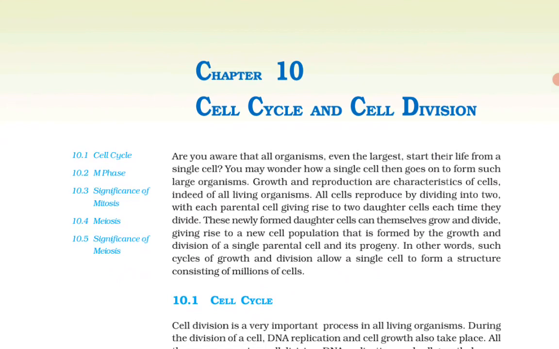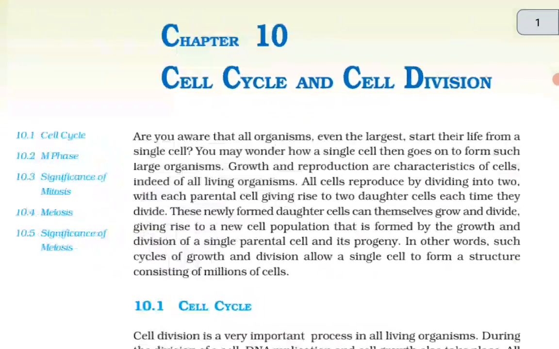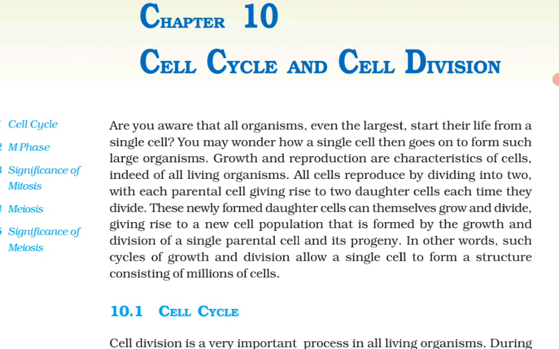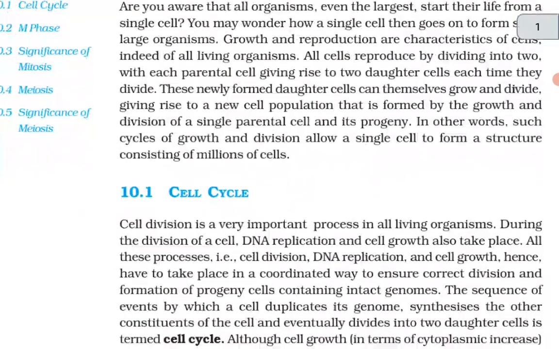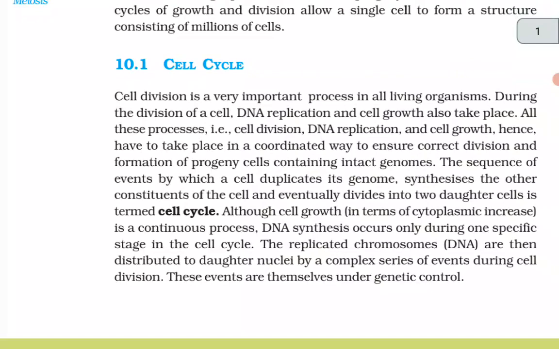All cells reproduce by dividing into two, with each parental cell giving rise to two daughter cells each time they divide. The newly formed daughter cells can themselves grow and divide, giving rise to a new cell population that is formed by the growth and division of a single parental cell and its progeny. In other words, such cycles of growth and division allow a single cell to form a structure consisting of millions of cells.